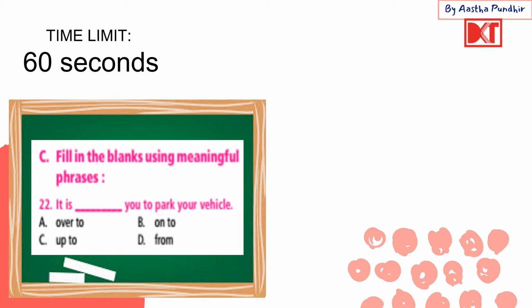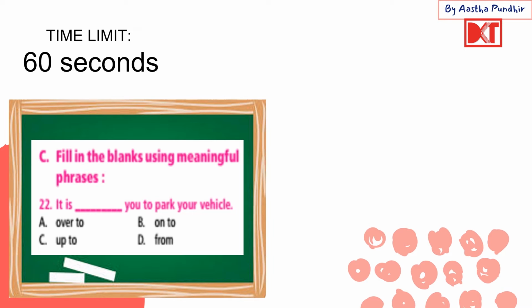Okay, now here we start off with the questions on phrasal verbs. This one says, fill in the blanks using meaningful phrases. So we were given a blank and then the options of phrasal verbs. You have to choose the one which has the correct meaning and fits in here. It is dash you to park your vehicle. It is over to you, on to you, up to you, or from you to park your vehicle.